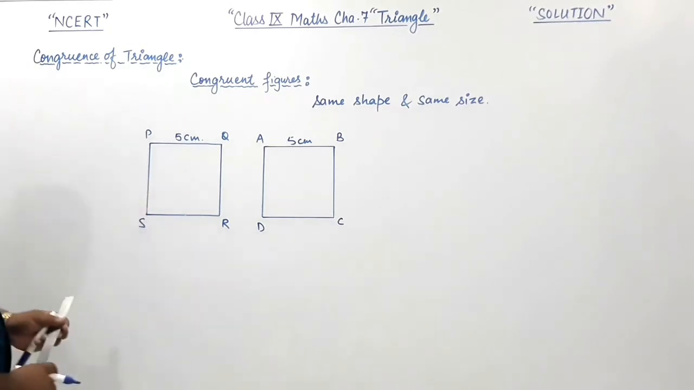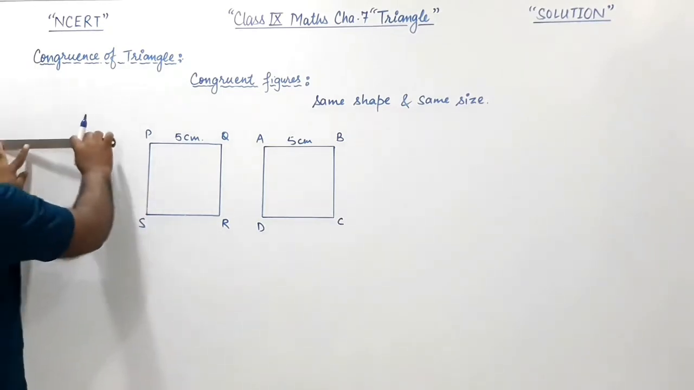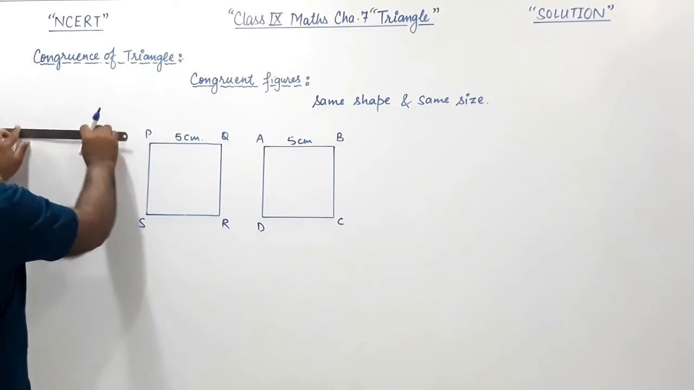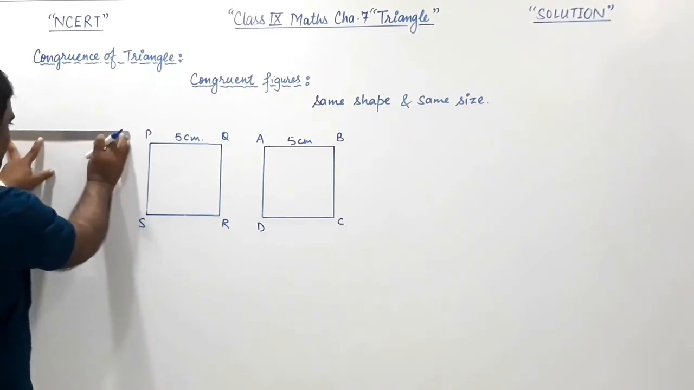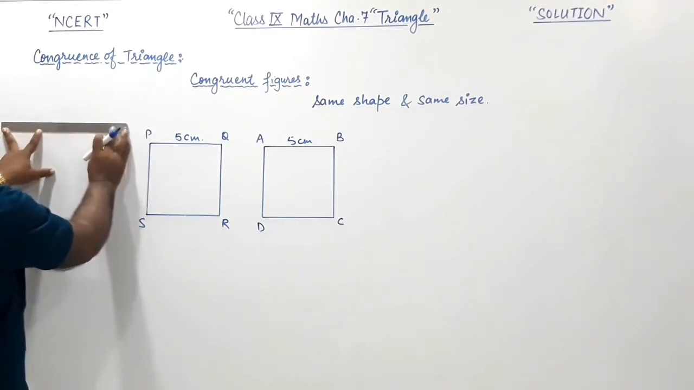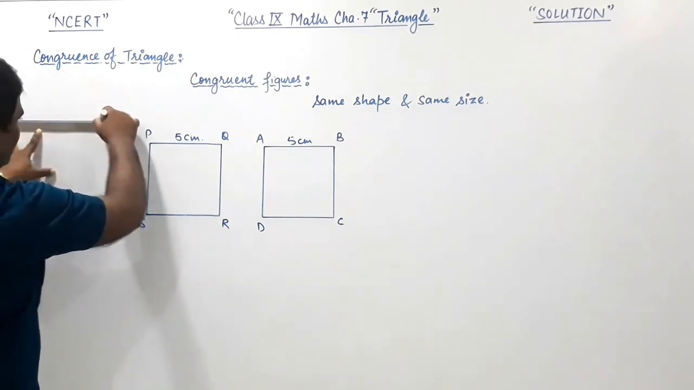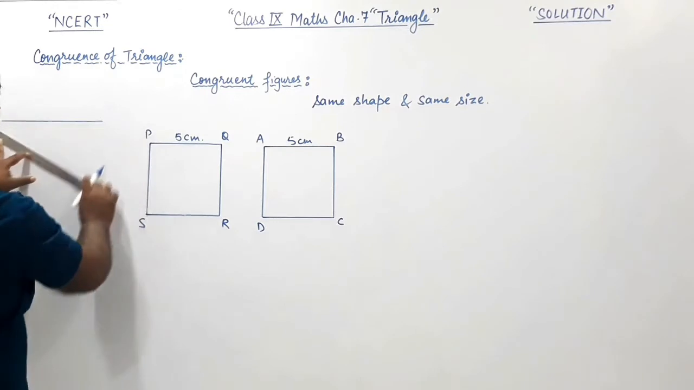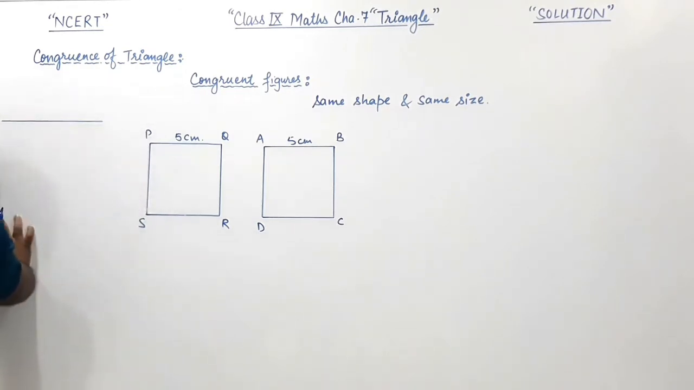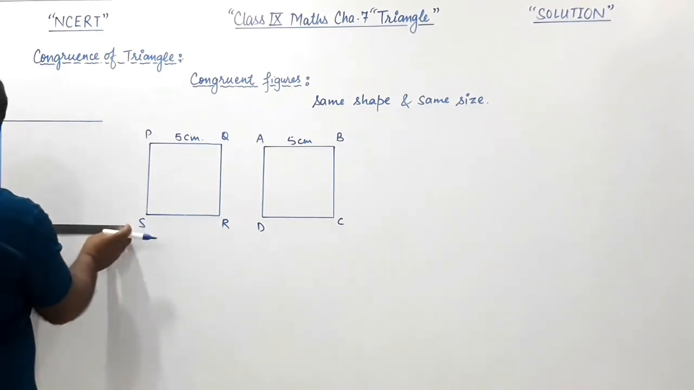Now I am going to draw another square of bigger size, right? एक बड़े साइज का स्क्वायर ड्रॉ कर लेते हैं, like this.